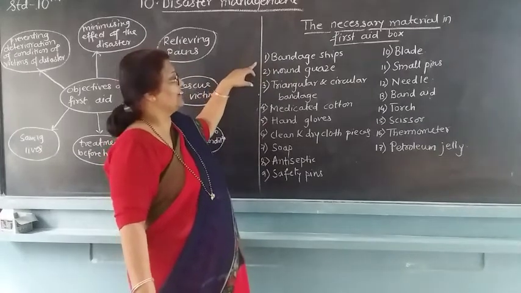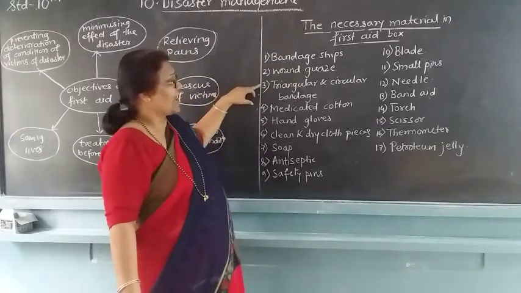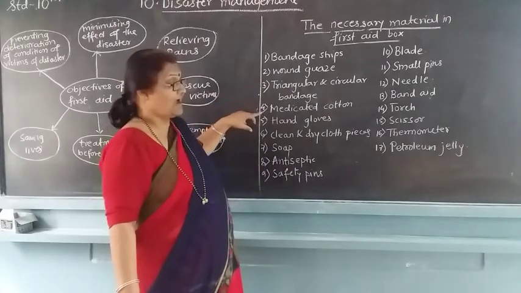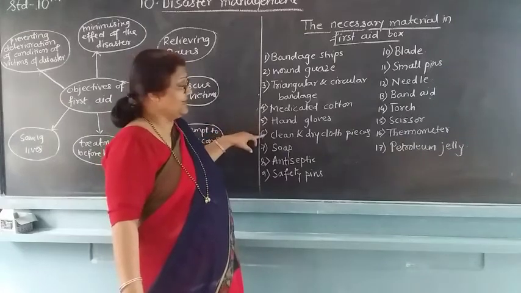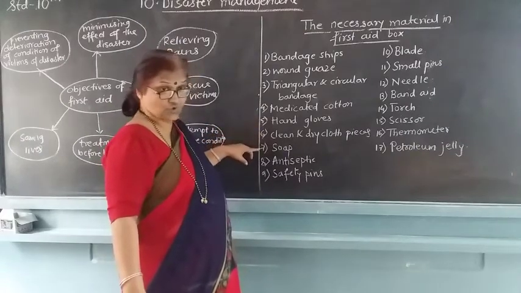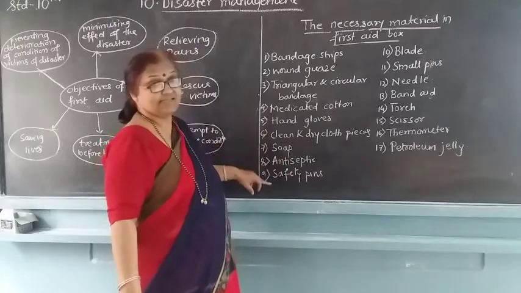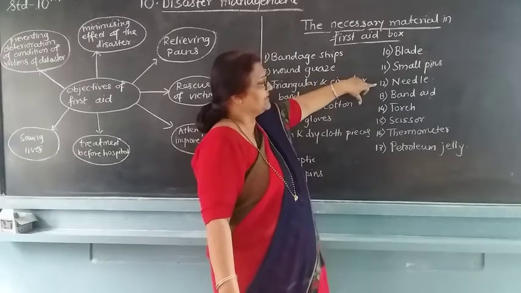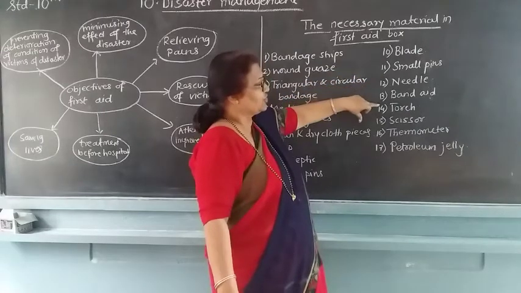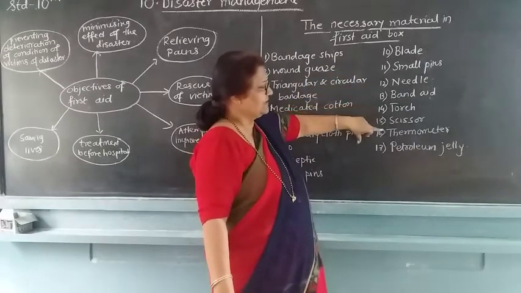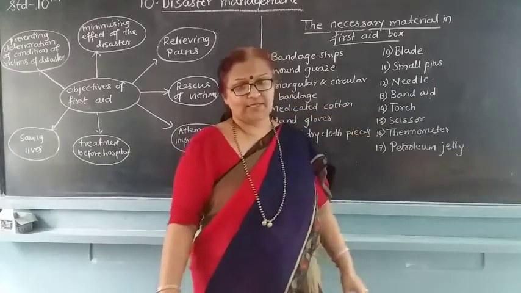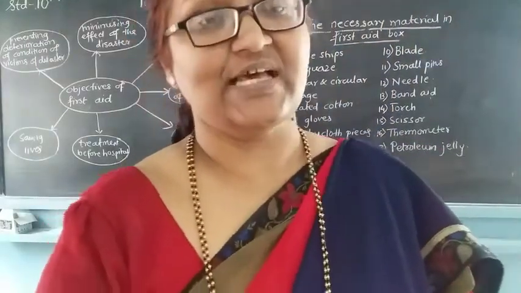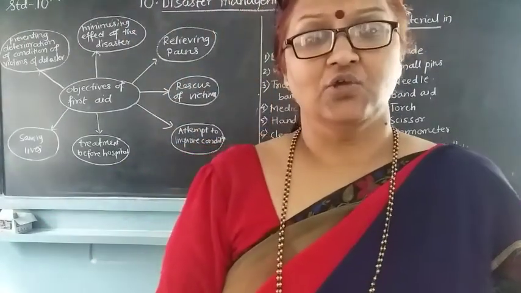Bandage strips are there, wound gauze is there, triangular and circular bandage is there, medicated cotton is there, hand gloves are there, clean and dry cloth pieces, soap, antiseptic, safety pins, blade, small pins, needle, band-aid, torch, scissor, thermometer and petroleum jelly. So these are the necessary articles which are to be present in your first aid kit.